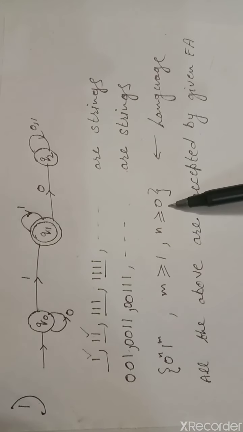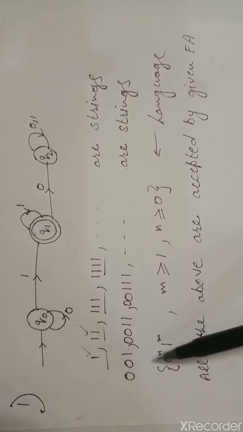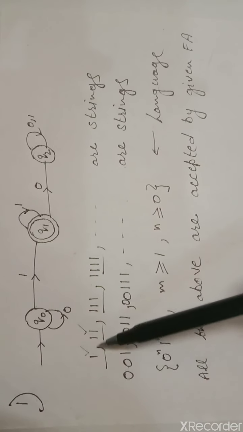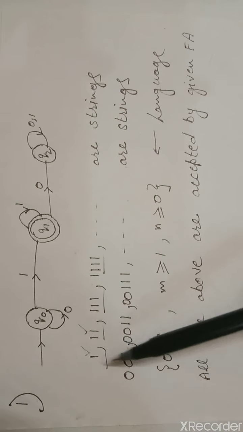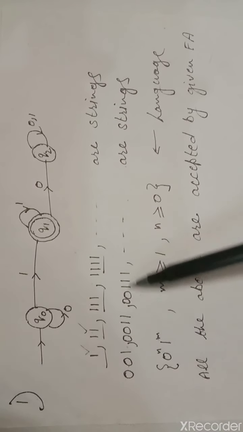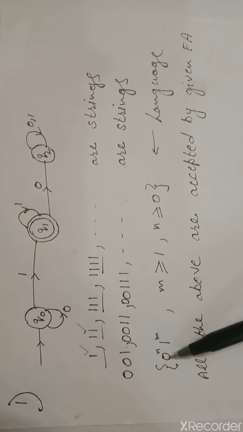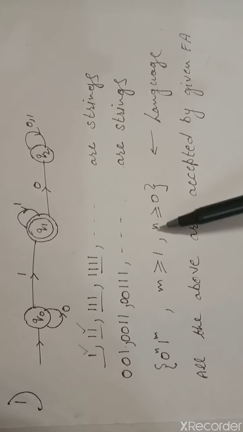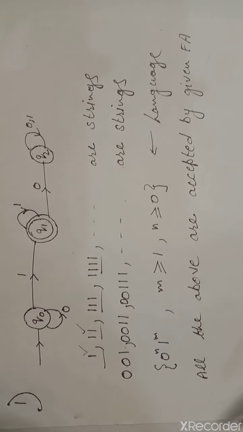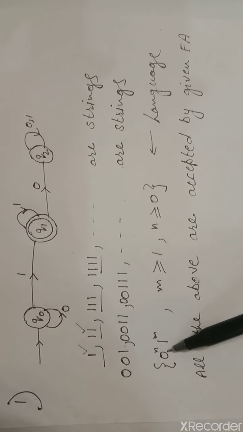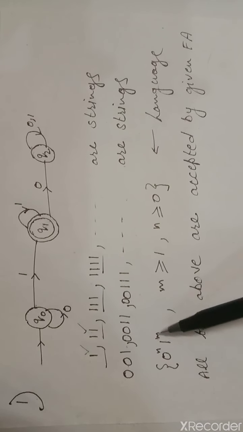So in general, we can write 0 to the power n, 1 to the power m. This power n doesn't mean multiplying 0 by itself; it means we write 0 n times and 1 m times.